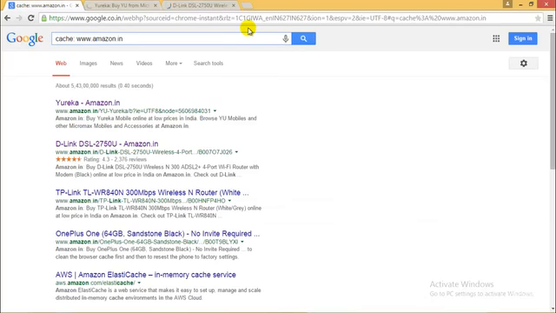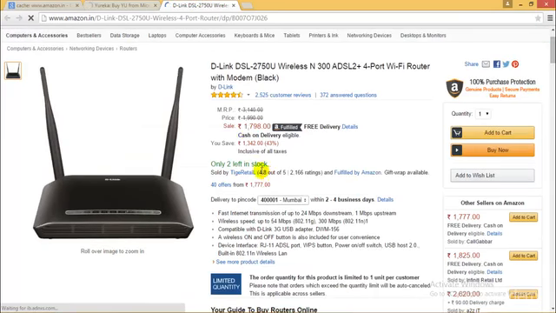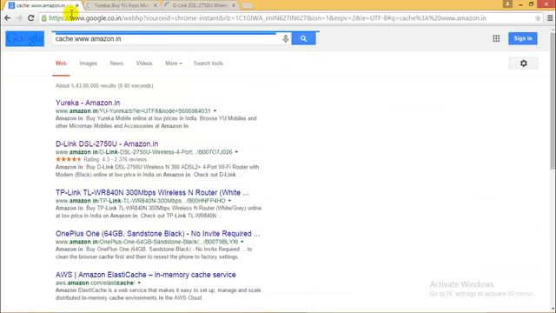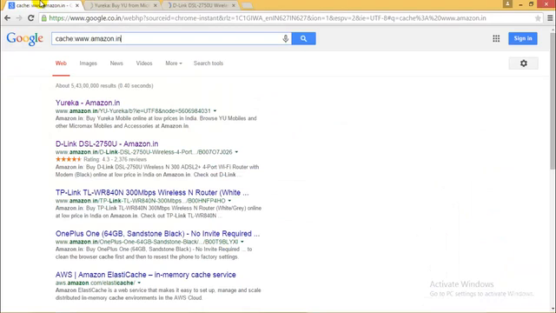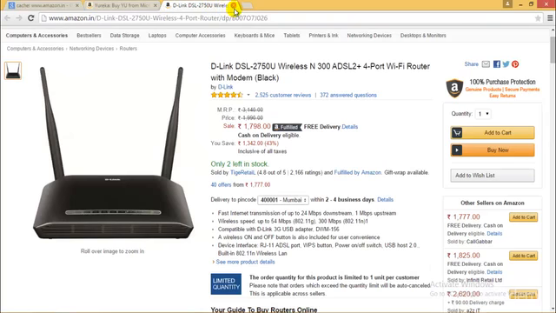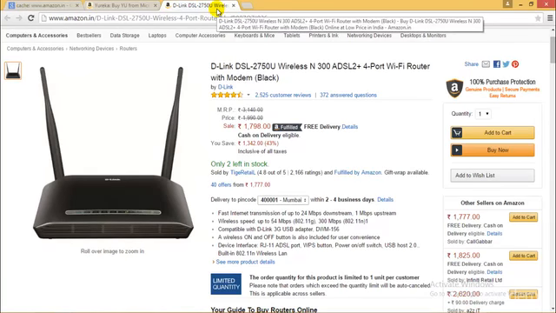So okay, yes, perfect. This is what we need. As you can see, these are the prices. If I enter a date here, it will give me the cached web page of that date. Let's say the price for this today is 1798, and tomorrow it comes to 2000 rupees, but I still want it for 1798. Then after 10 to 15 days, I'll open the web page of today's date by entering the date here as well, and I'll get the same amount, the same offer that was there a few days ago.